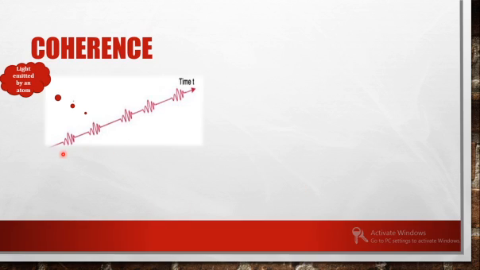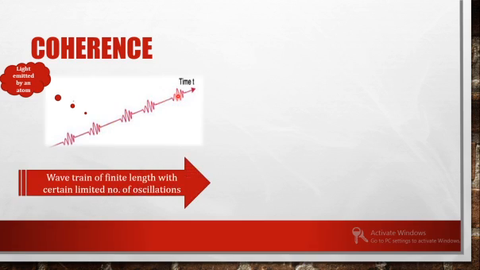So again, coming back to our concept, as mentioned, for light emitted by an atom, when the atom is in the ground state or going into the excited state, there is no emission. Once it de-excites, you get a light emission. Again, there is no emission as the atom is in the ground state and going to the excited state. Once it de-excites, you get a light wave. So pulses or light bursts are obtained in between. So the wave train is of finite length with a certain limited number of oscillations.